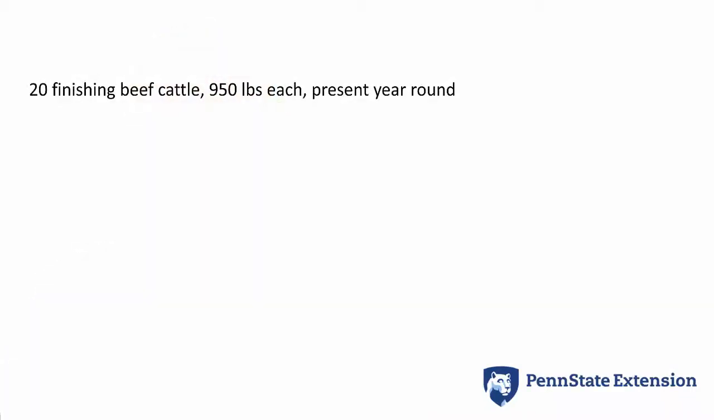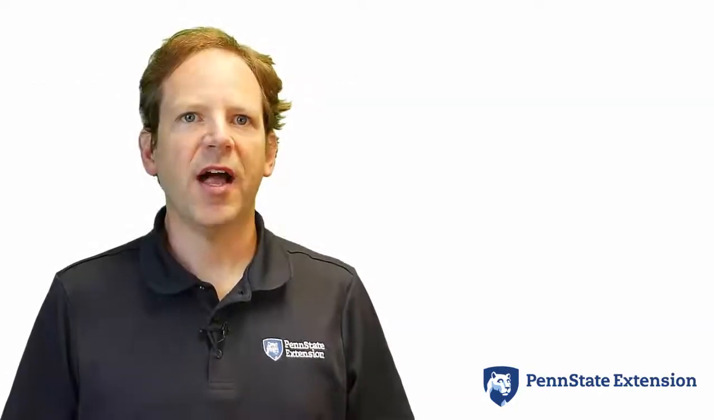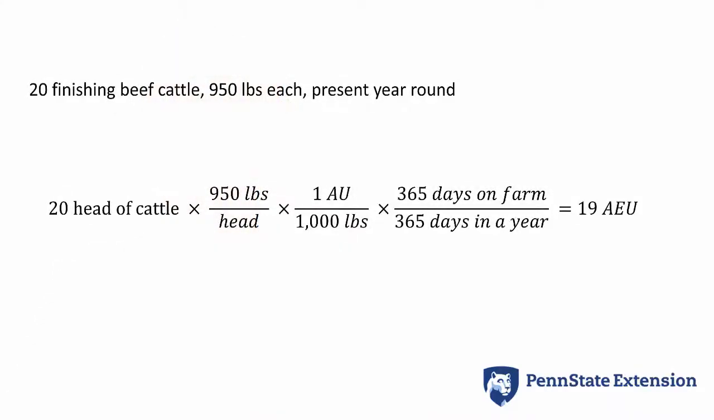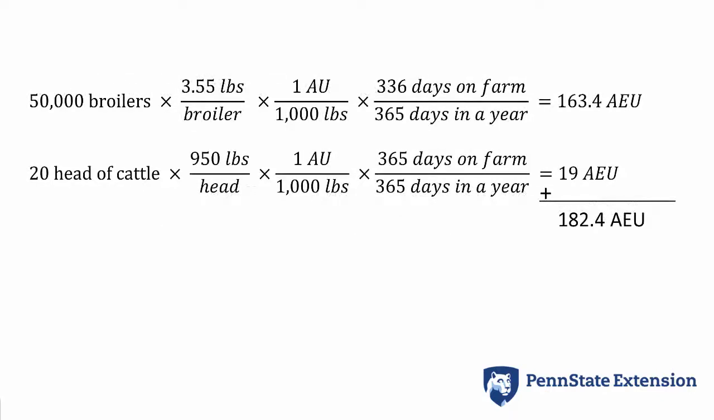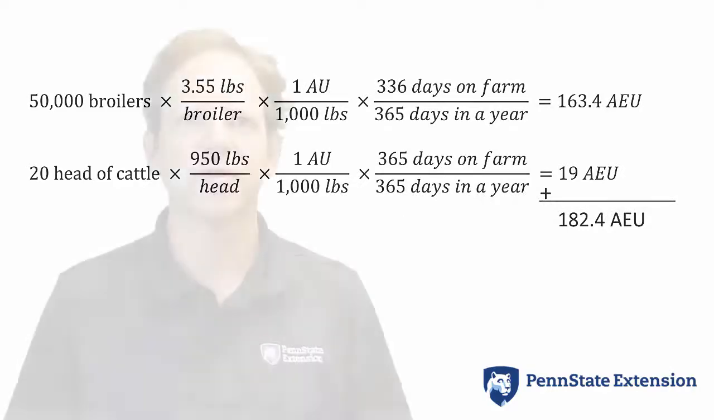Let's say that this farm also maintains a herd of 20 finishing beef cattle, which weigh an average of 950 pounds each during the production cycle, and the 20 animals are present the whole year round. We need to calculate the AEUs for the beef cattle and add this to the AEUs for the poultry. 20 head of cattle times 950 pounds each divided by 1,000 pounds per animal unit times 365 days on site per 365 days of the year is 19 AEUs. Added together, the poultry and beef cattle are 182.4 AEUs.